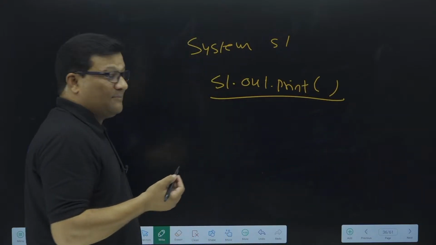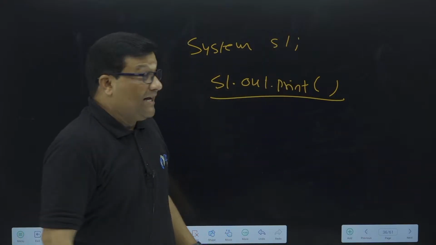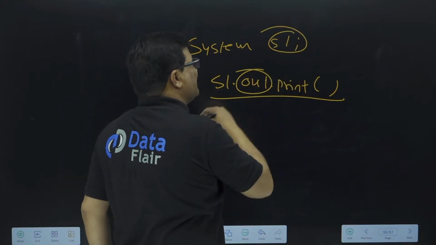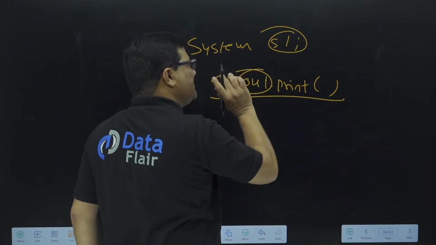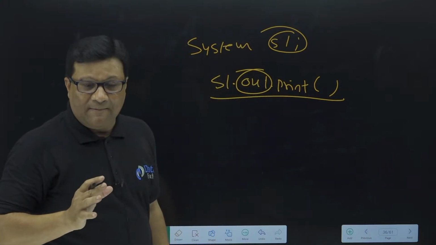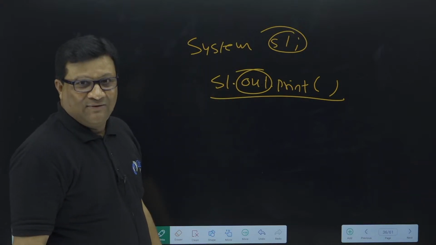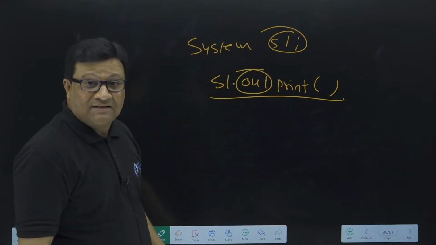Actually, the scenario is something like this: first we have to create an object of the System class, and with this System class object we have to call this. This is the wrong syntax to create an object, I know that, but consider it. As per the rule of Java, first we need to create an object of the System class to access the out object. So S1 is an object of the System class.